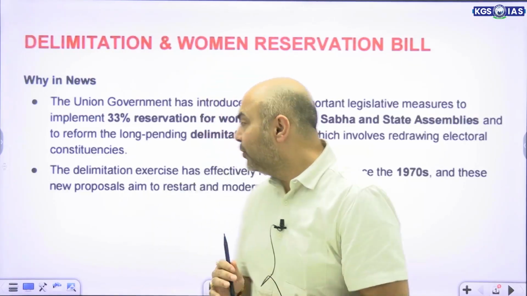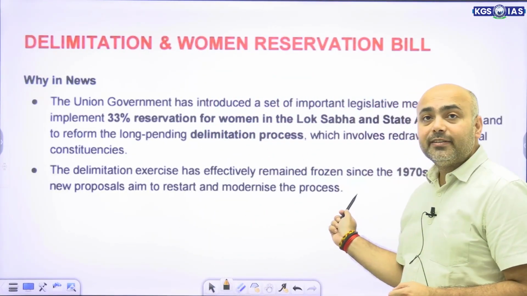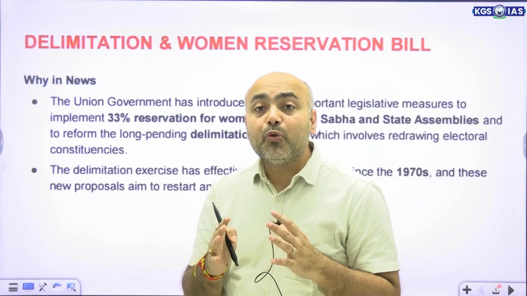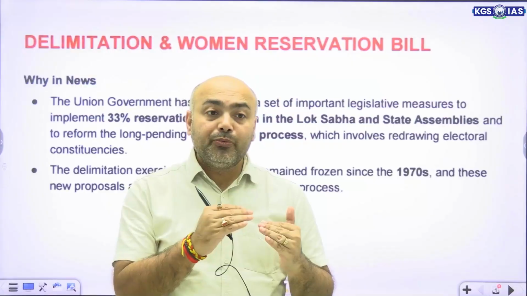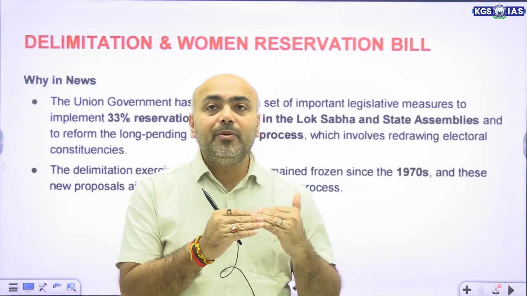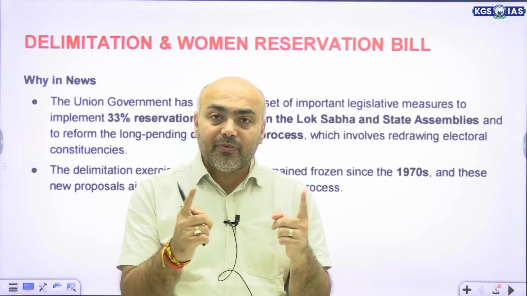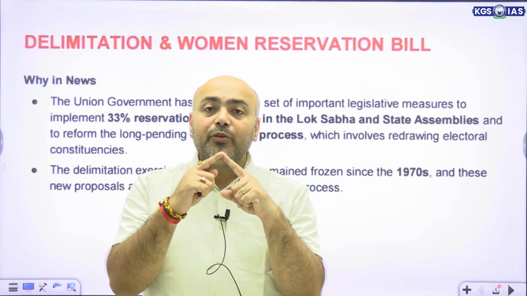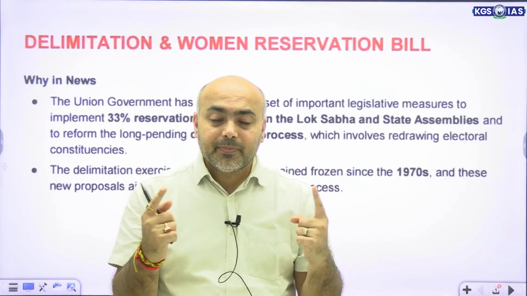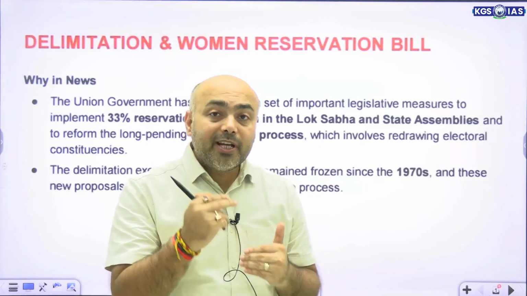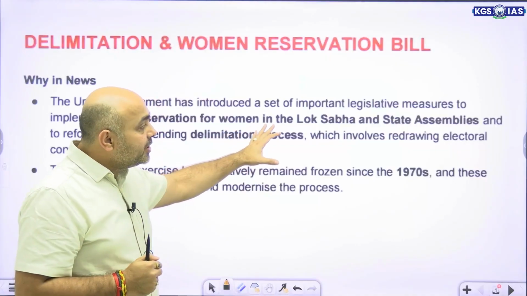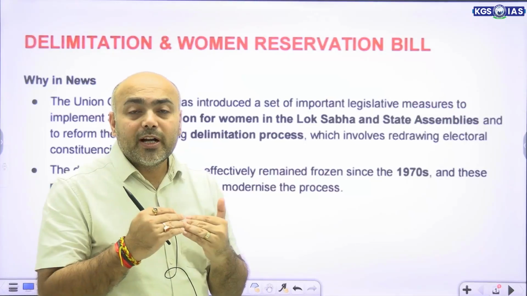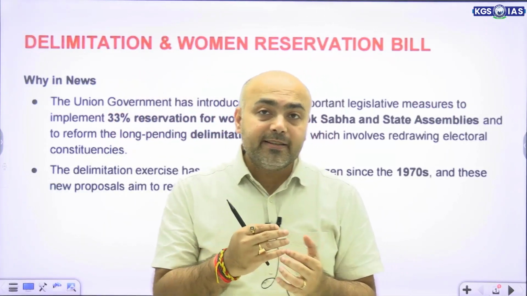However, if you look at the 1970s, from the 1970s, the delimitation was frozen. So we have not conducted delimitation on the scale that we are talking about. That means we are talking about delimitation for the whole of the country, and thereby changing the seats in the Lok Sabha. And we have not conducted that post the 1970s.